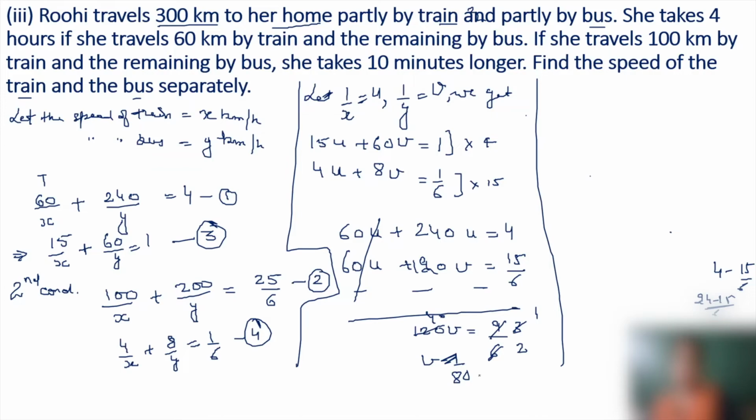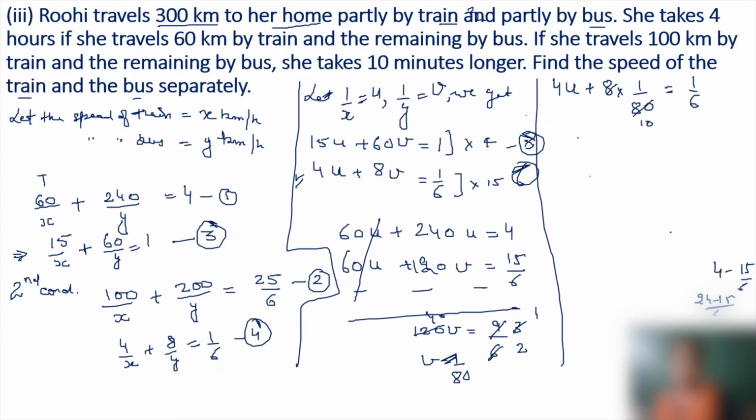Now before going to x and y, we'll find the value of u by using equation number 4. Let us consider this as equation number 5 and this is equation number 6. Putting the value of v in equation number 6, we get 4u plus 8 into 1 by 80 is equal to 1 by 6.